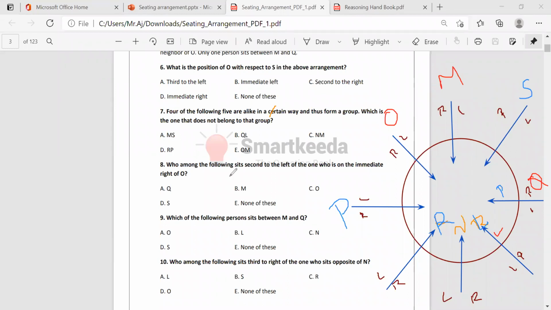Okay, now see another question. Who among the following sits second to the left of the one who is on the immediate right of O? What are they asking?